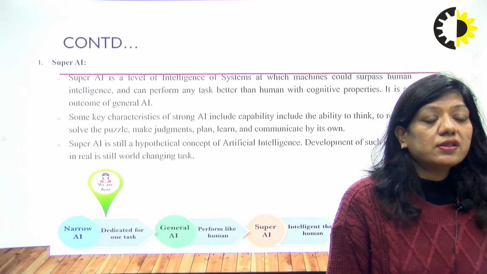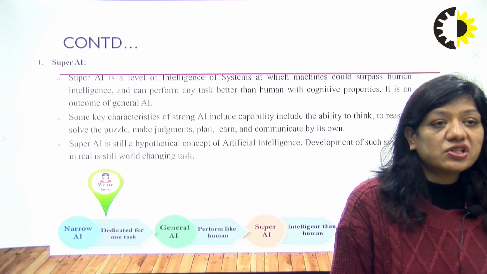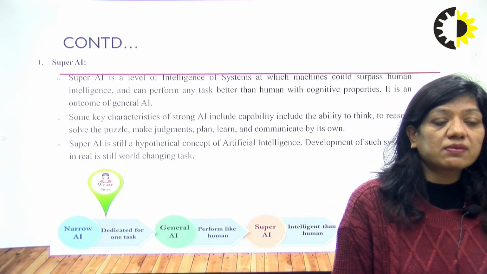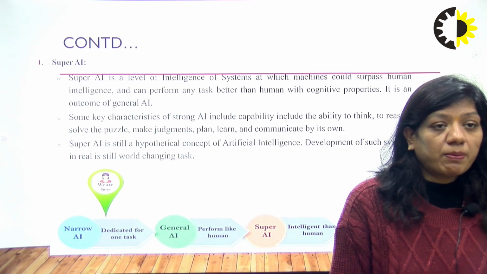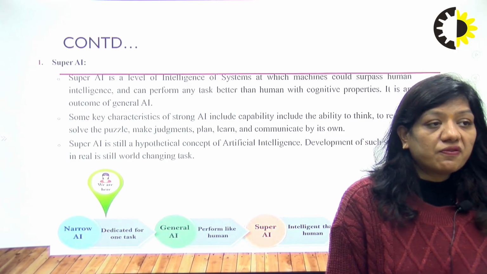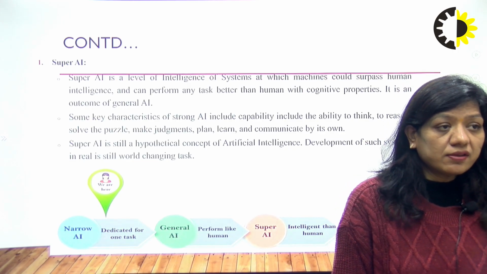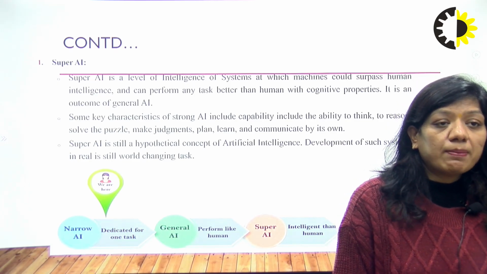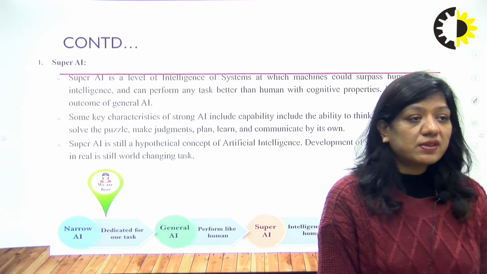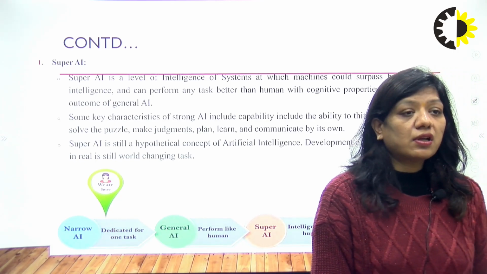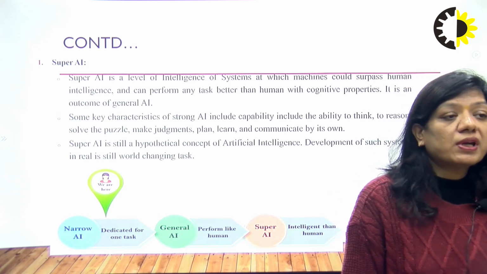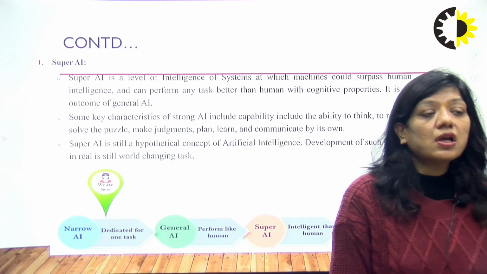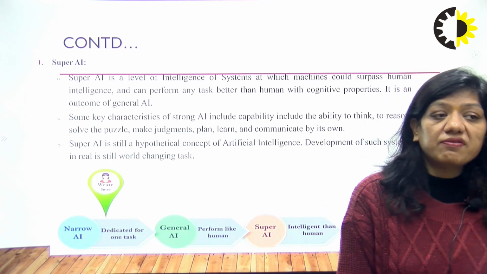Super AI is a level of intelligence of systems at which machines could surpass human intelligence and can perform any task better than a human with cognitive properties. It is an outcome of general AI. Some key characteristics of strong AI include the ability to think, reason, solve puzzles, make judgments, plan, learn, and communicate by its own. Super AI is still a hypothetical concept of artificial intelligence. Development of such a system in reality is still a challenging task.